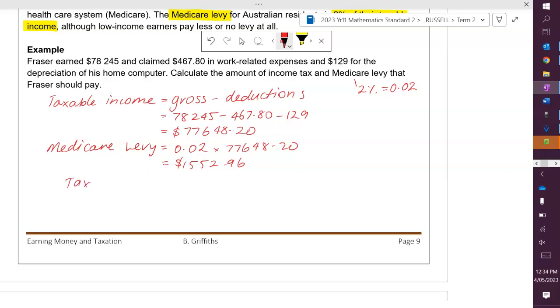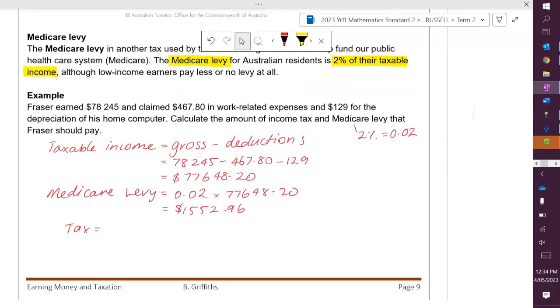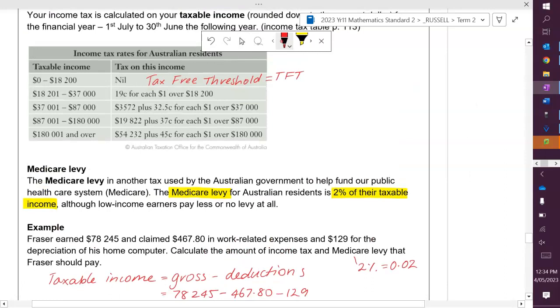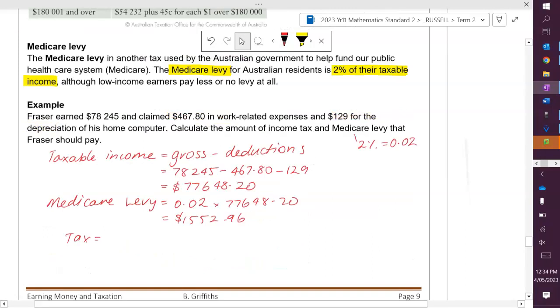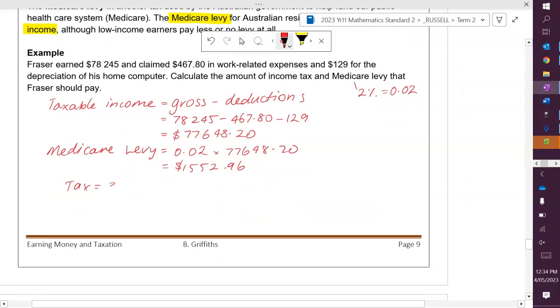So our tax is, if we look at the bracket that he is in, we look to see where does 77,000 fit. So that's going to be into this bracket here. So it's $3,572, which accounts for the tax in this second bracket, plus 32.5 cents for every dollar over 37,000. So we take our $3,572, because that is what we have to pay.